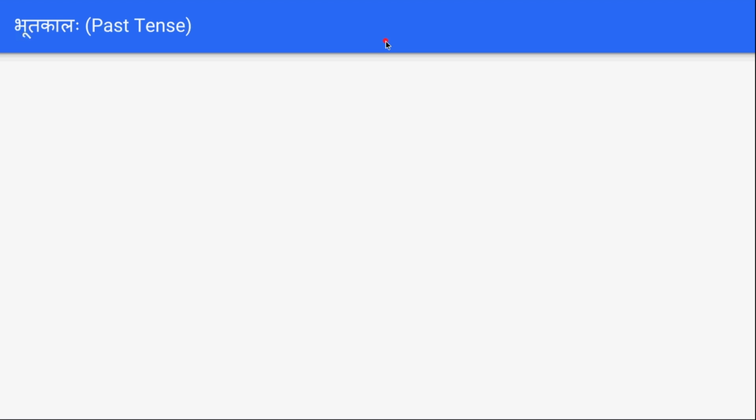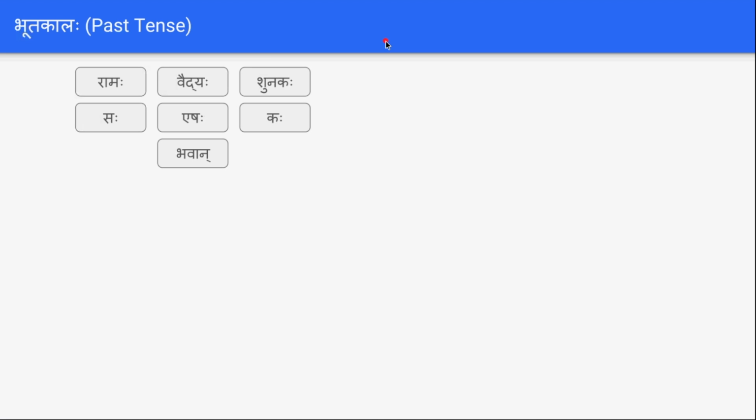What about the other words like gacchati? Gacchati means he goes, and how do we say he went? So for example, gacchati will have a past tense form, and patati will have a past tense form, likhati will have a past tense form. So all the verbs will have past tense forms. So let us start with the simple things.